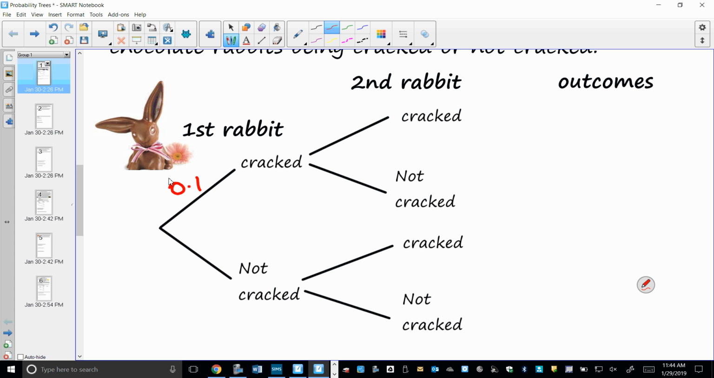We're going to write that for each of my branches that go towards a cracked rabbit. Okay, so all of my branches would be 0.1 in this instance. Now, we need to finish off our tree. So if this branch was 0.1, what must this branch be? 0.9, because we would do 1 subtract that, yes? And this would be 0.9, and this would be 0.9.